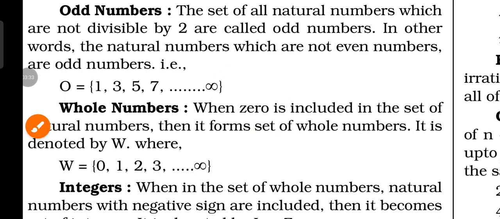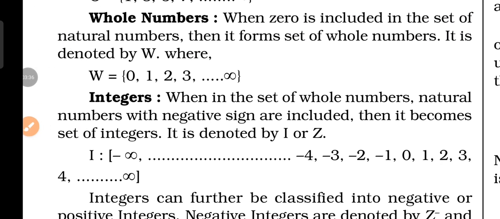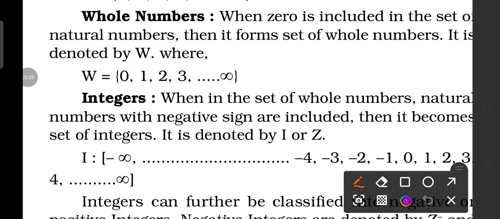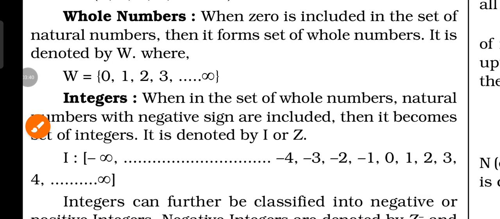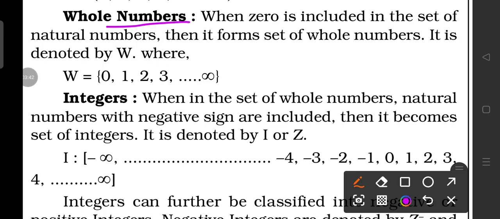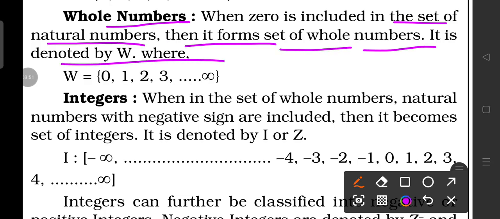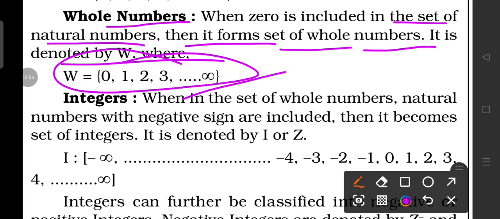So if the last digit of any number is from odd group, then the number could be odd number. Okay, the next is whole number. When 0 is included in the set of natural numbers, then it forms set of whole numbers. It is denoted by W, where the whole number group is from 0 to infinite. If the number starts from 0 and it belongs to infinite, then it is whole number.